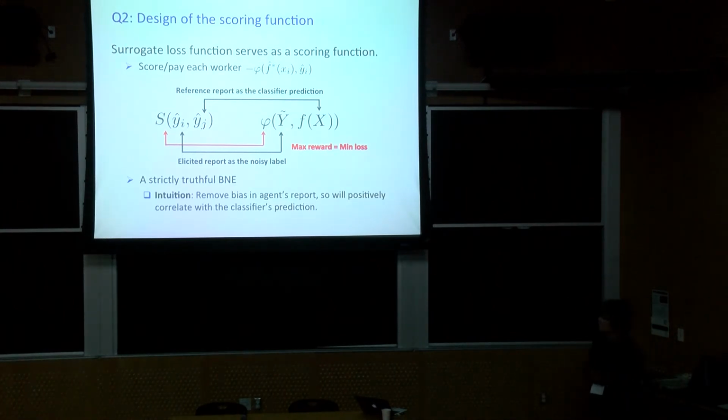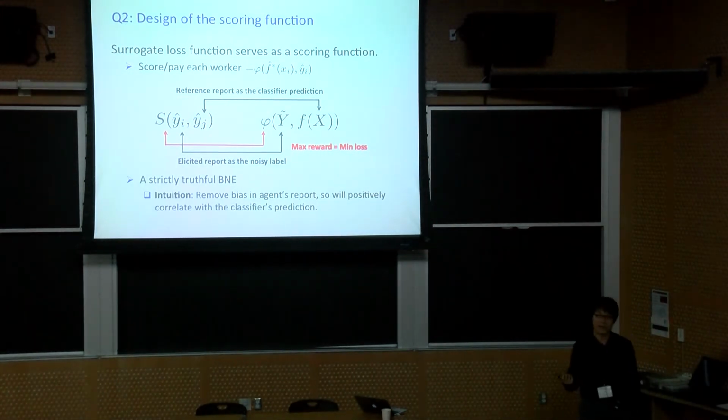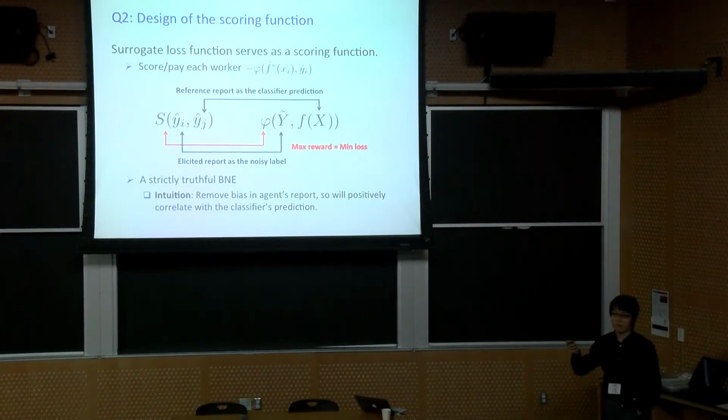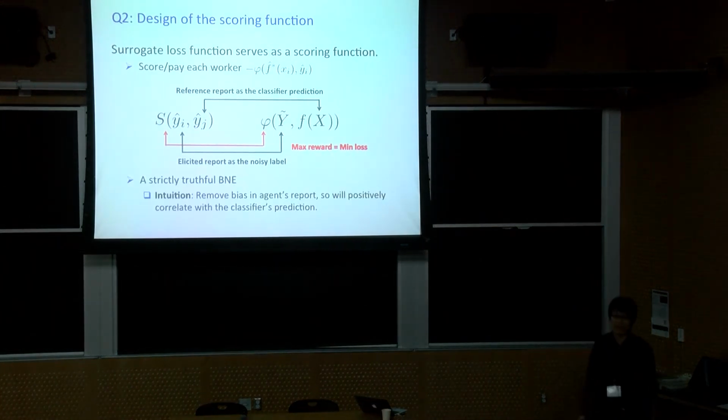And very interesting to us, we found there's a very nice connection between the loss function and the scoring function. So we show the surrogate loss function can serve as a scoring function. We simply pay each worker the negative of the loss function to make it a scoring function, and plug in the prediction f(x) and the reports yi.